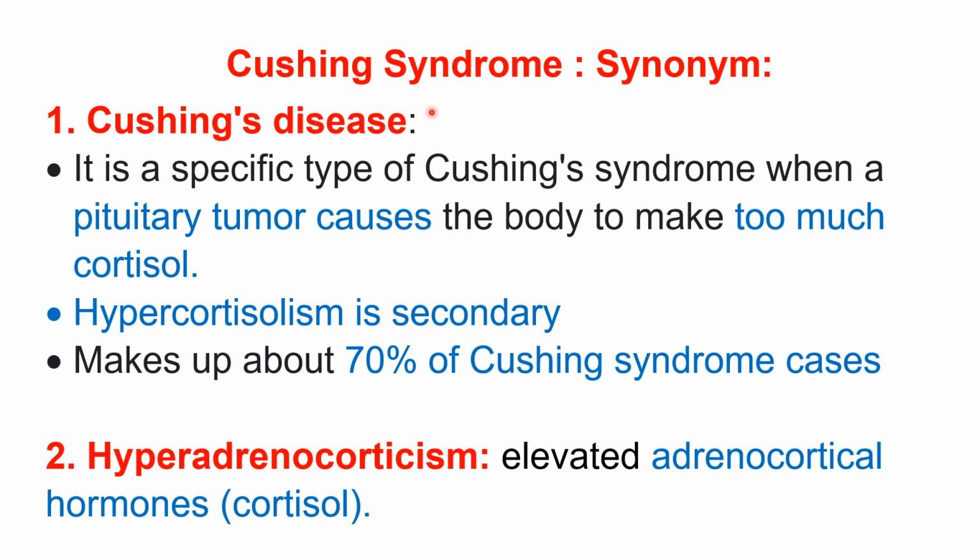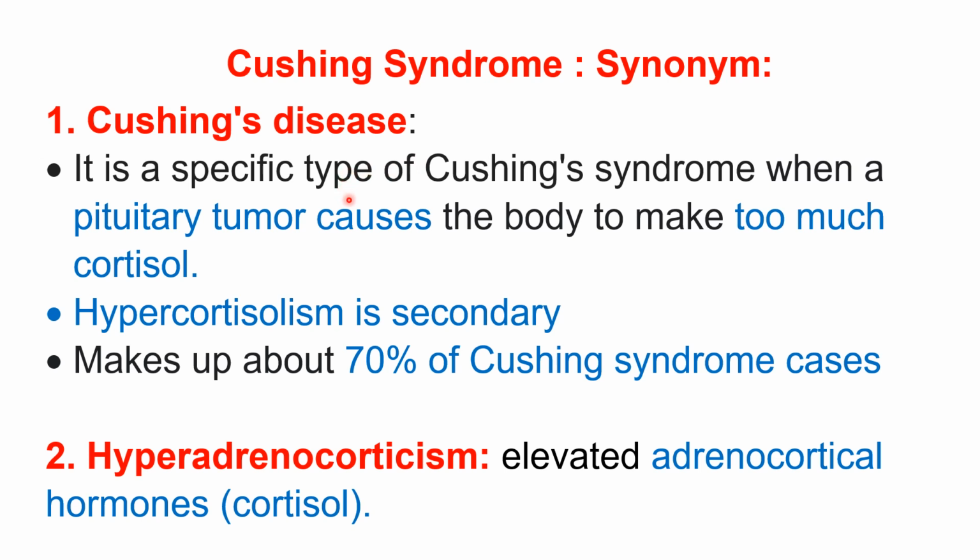Here we see the synonyms of Cushing syndrome. There are two synonyms, Cushing disease and hyperadrenocorticism. Some books mention Cushing disease and some mention Cushing syndrome. So what is Cushing disease?